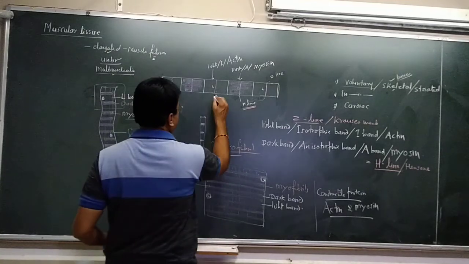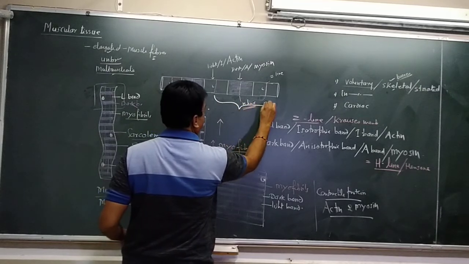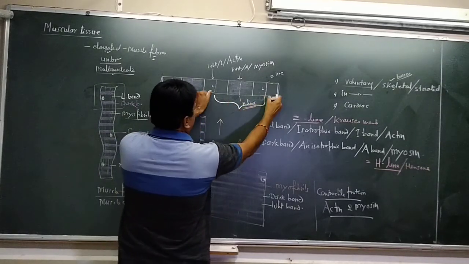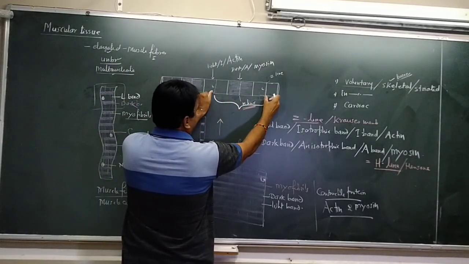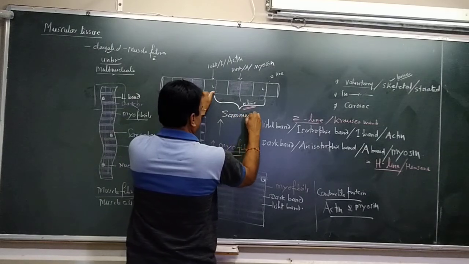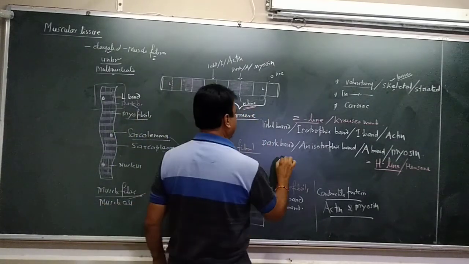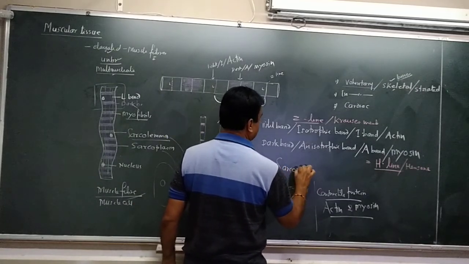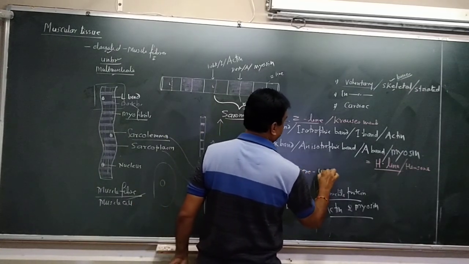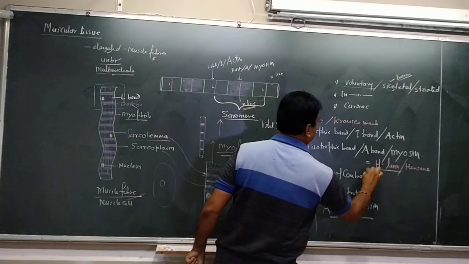And this part, the portion between one complete dark band and two half light bands, is called the sarcomere. And what is sarcomere? Sarcomere is the unit of contraction.